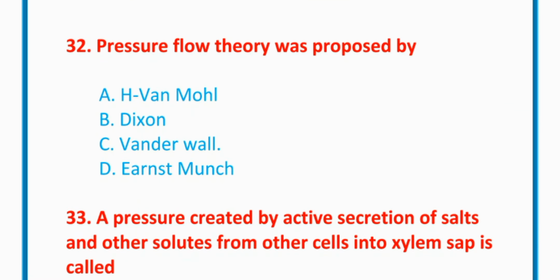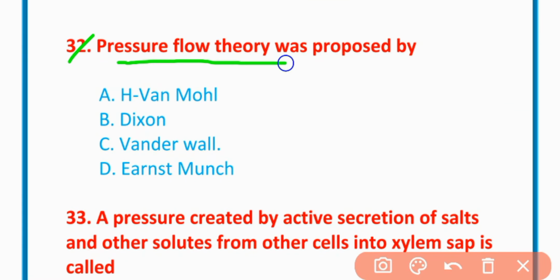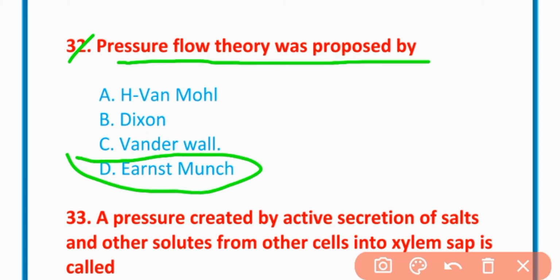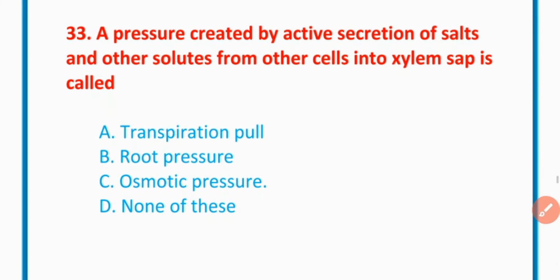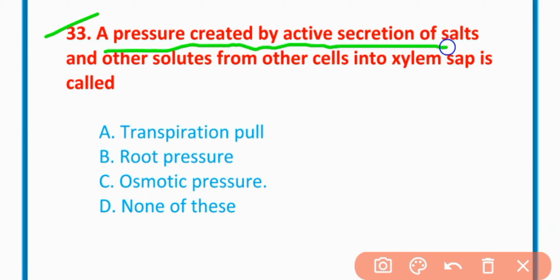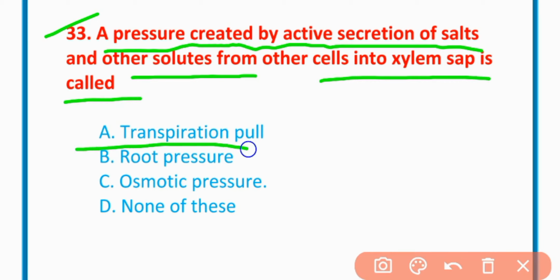MCQ number 32. Pressure flow theory was proposed by Ernst Munch. Option D is correct. MCQ number 33. A pressure created by active secretion of salt and other solutes from other cells into xylem sap is called root pressure.